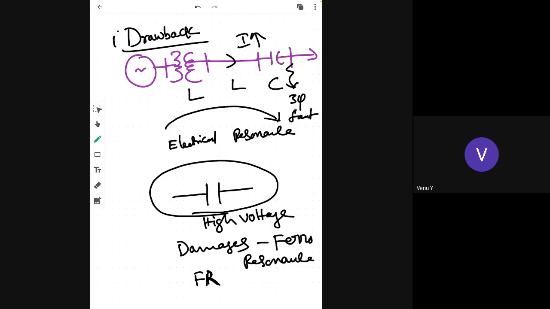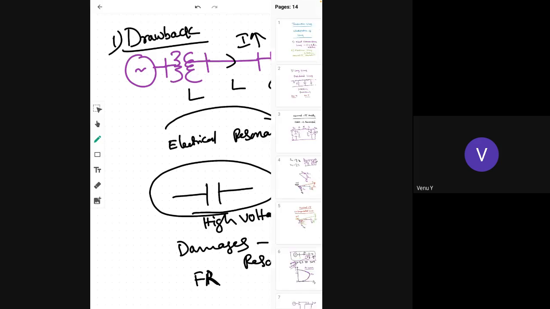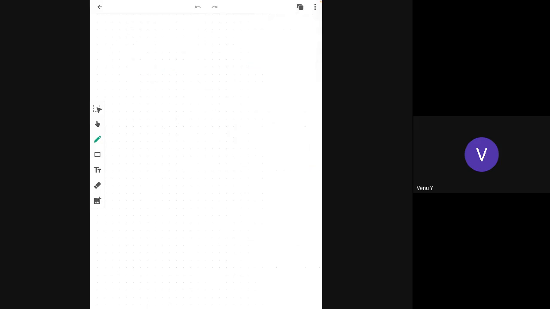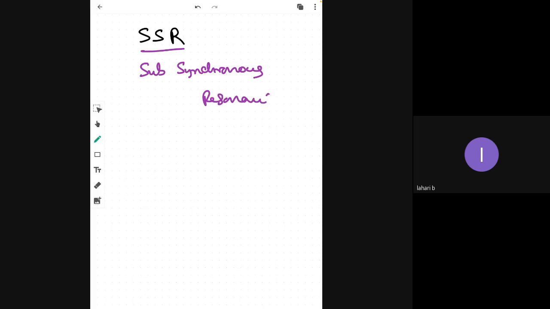So coming to the second problem or the second limitation of a series compensated line, that is SSR, subsynchronous resonance.